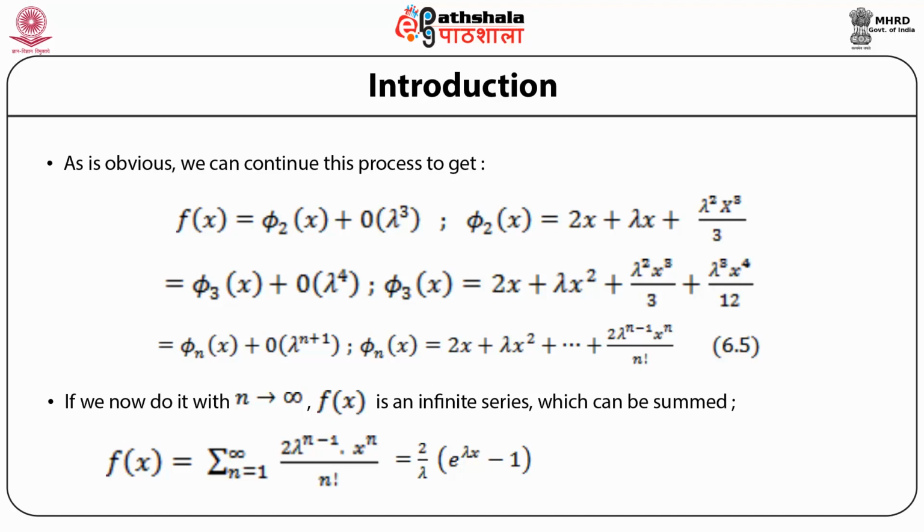So the solution f(x) we are able to write in the form of an infinite series, which in the simple case we consider can be summed. The infinite series that we obtain is a series in lambda times x, and this infinite series we have summed is called the Neumann series. Now for the Volterra case, it becomes the exponential series, which is convergent for all values of lambda and x.